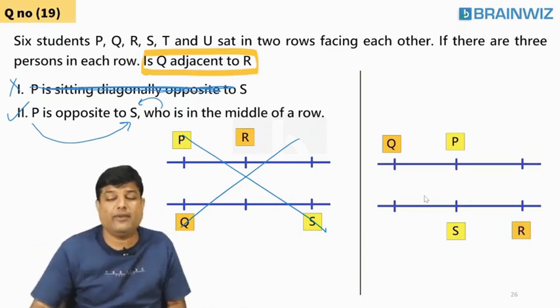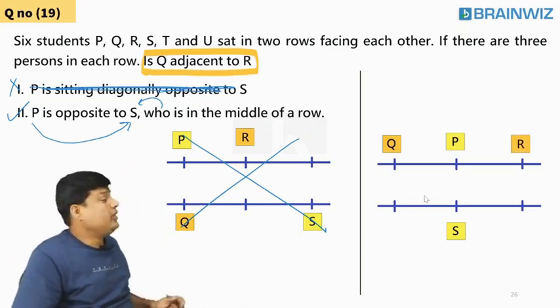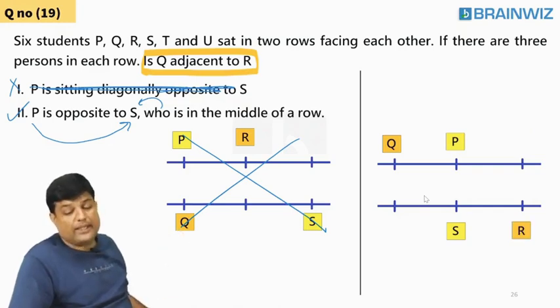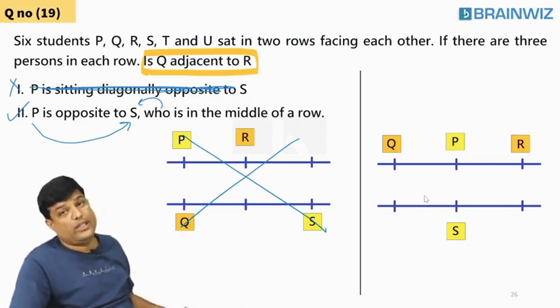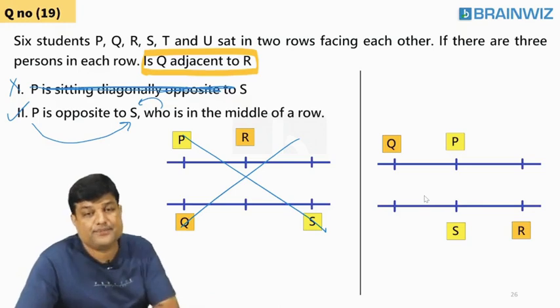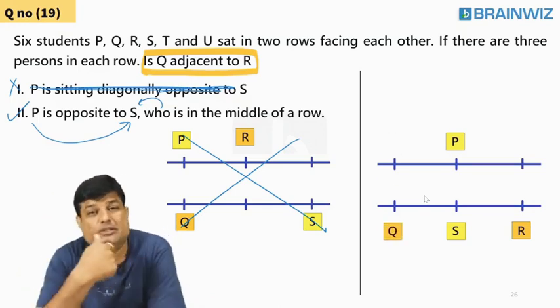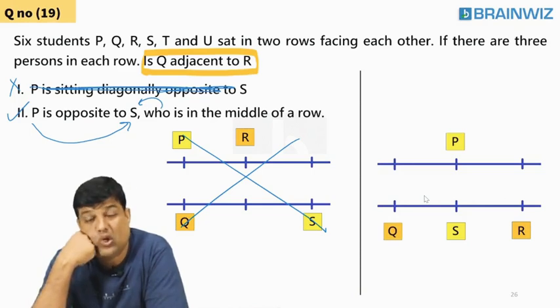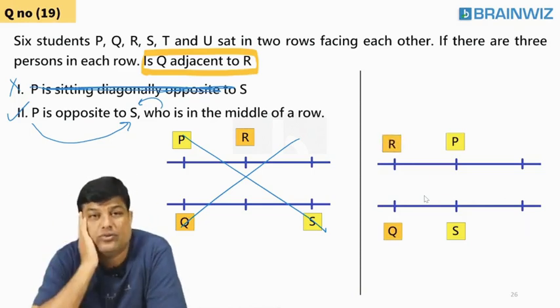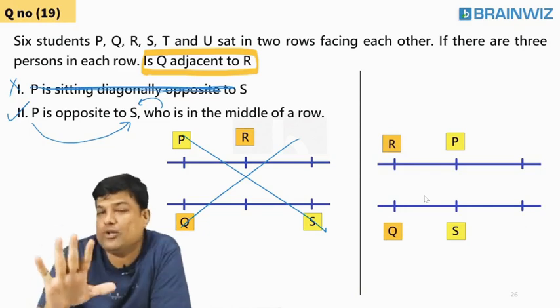Are you understanding, everybody? Yes or no? Maybe QR can be like that, or QR can be like this. QR can be anywhere. Or else QR can be this side also at the bottom, or else QR can be that side also. At any cost, they are not adjacent to each other.